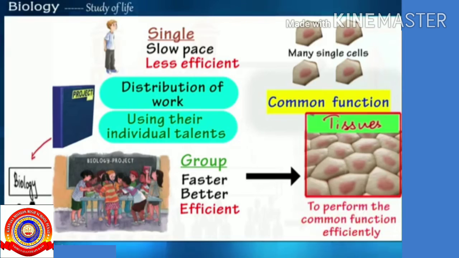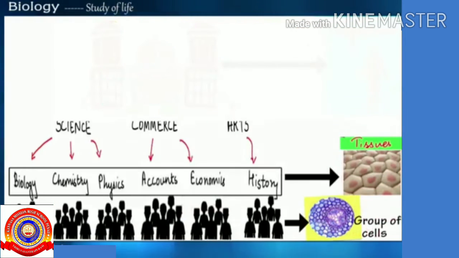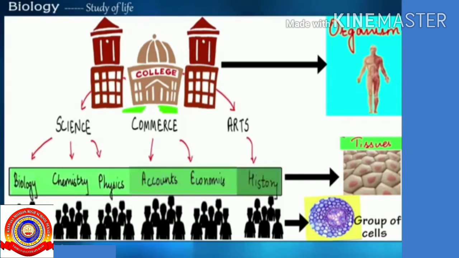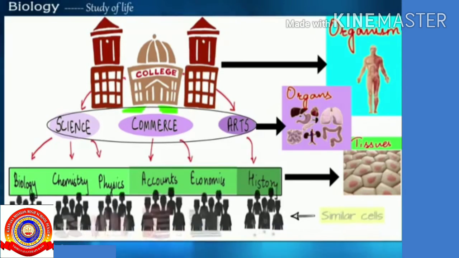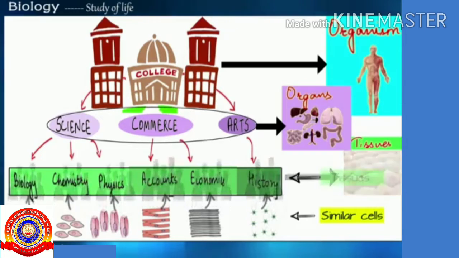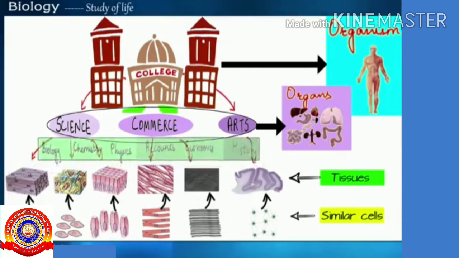efficiently. And just as many subjects come together to form an individual department, in the same way, many tissues with specific functions come together to form an organ. So, the organ is made up of different tissues. A tissue is made up of a group of cells.